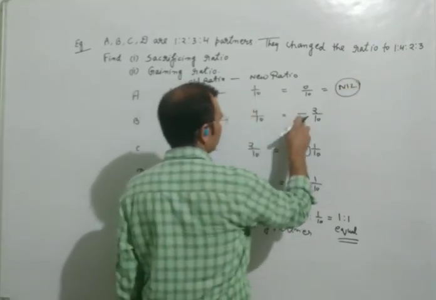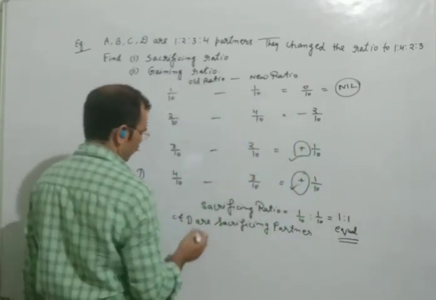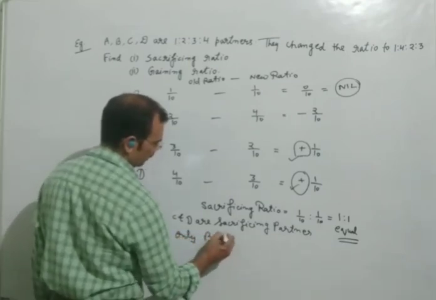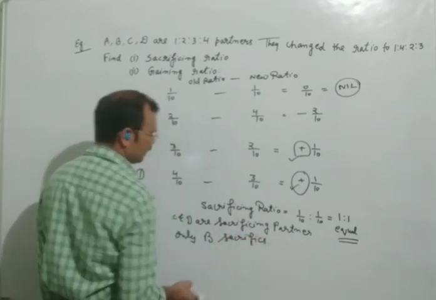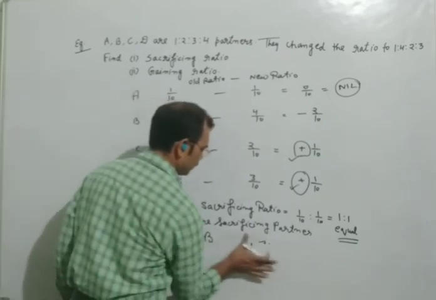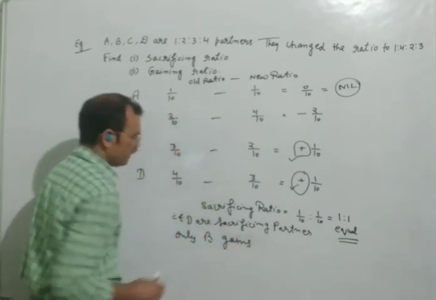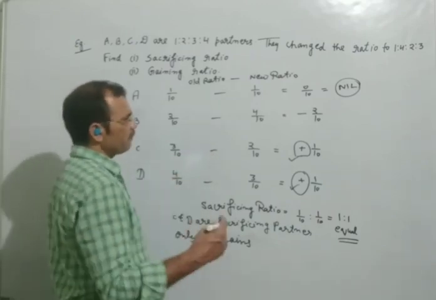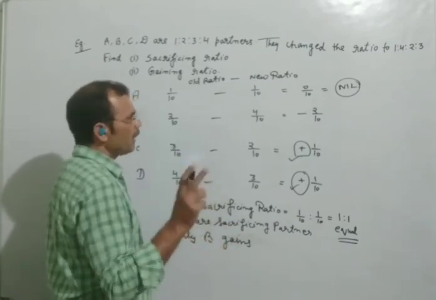Now you are seeing the minus sign in B. So only B gains. We cannot find a gaining ratio, because if we want to find any ratio, there must be 2 partners.